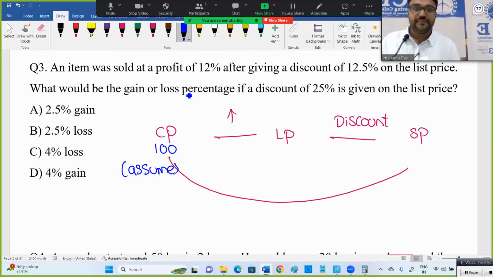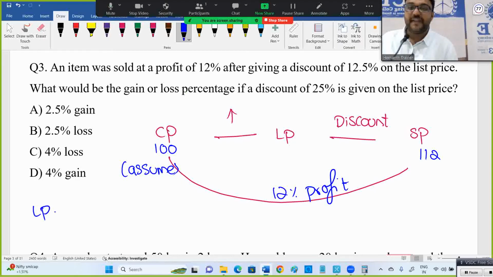Now, cost price is 100. How much profit did they say? 12% profit means what will be the selling price? 112. If it is 20% profit, selling price should be 120. 12% means 12 out of 100. As my cost price is 100, 12% means 12 rupees profit only.